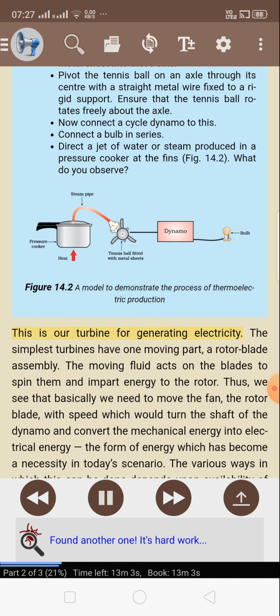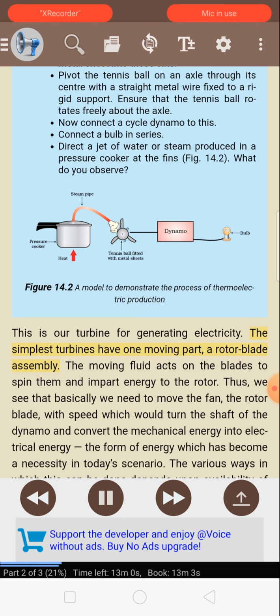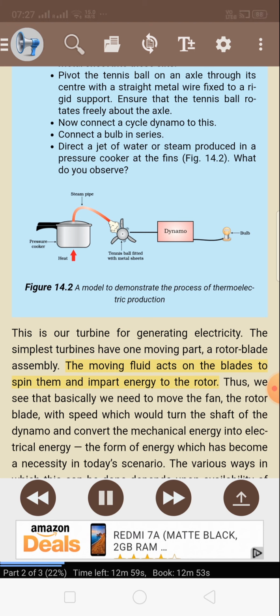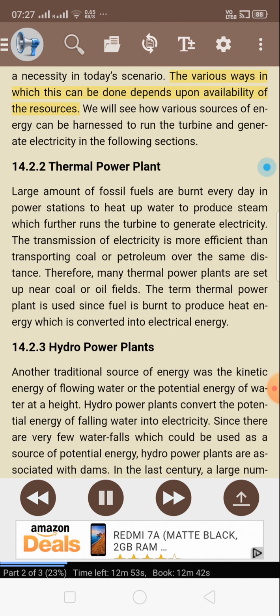This is our turbine for generating electricity. The simplest turbines have one moving part, a rotor blade assembly. The moving fluid acts on the blades to spin them and impart energy to the rotor. Thus, we see that basically we need to move the fan, the rotor blade, with speed which would turn the shaft of the dynamo and convert the mechanical energy into electrical energy, the form of energy which has become a necessity in today's scenario. The various ways in which this can be done depends upon availability of the resources.